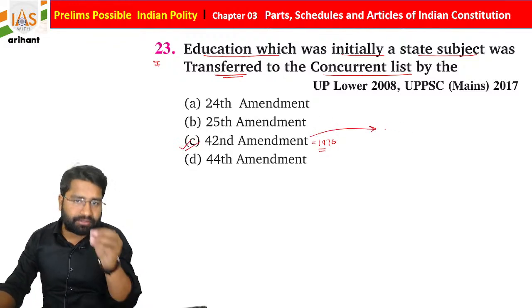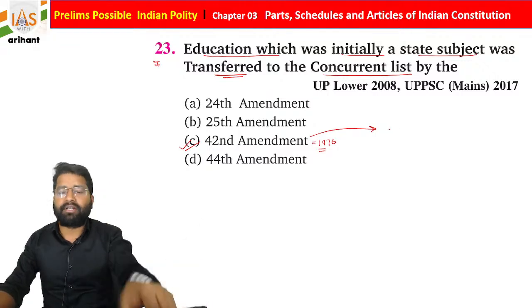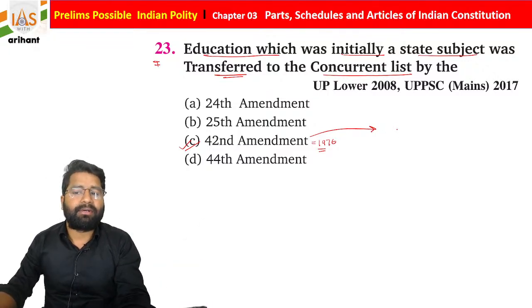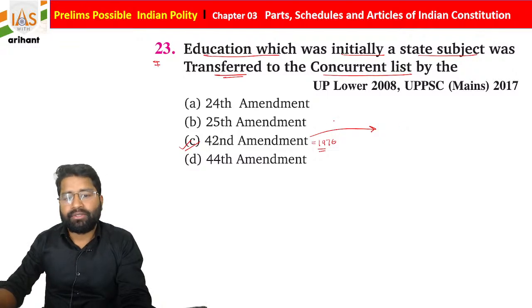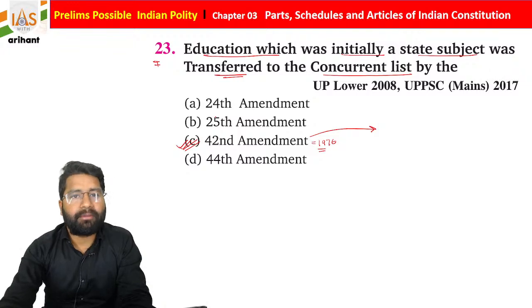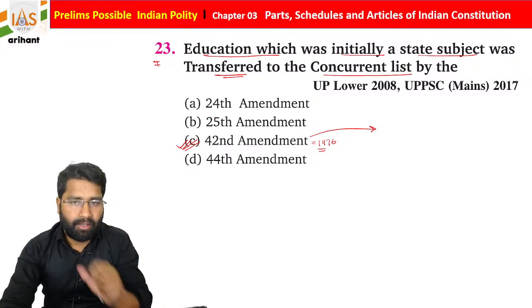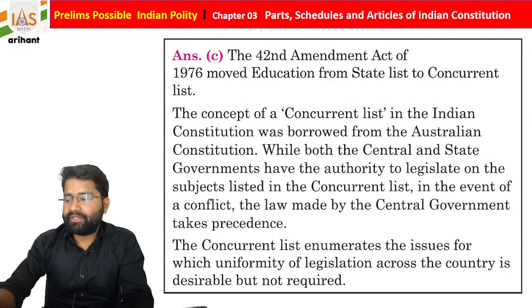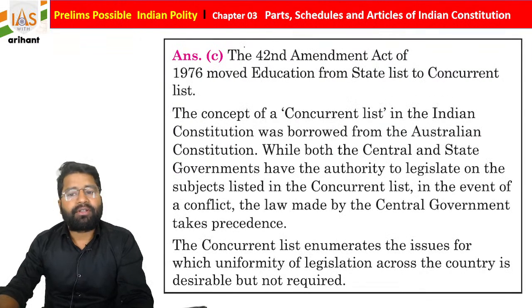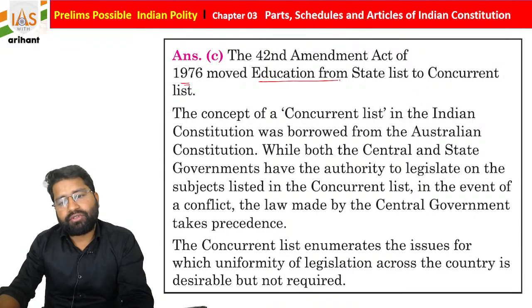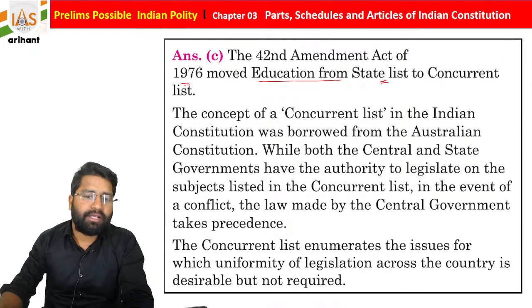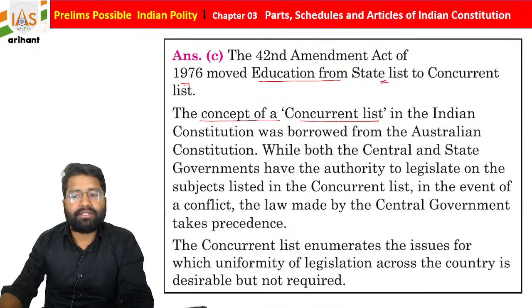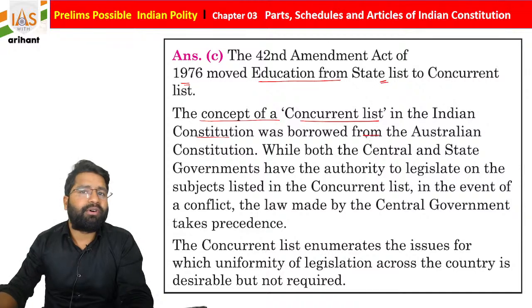At that time some provisions were shifted from the state list to the concurrent list, and education was also part of the same. It was done by the 42nd Constitutional Amendment Act of the Indian Constitution, students. Getting it? So we just added explanation also. The 42nd Constitutional Amendment Act of 1976 moved education from the state list to the concurrent list, and the concept of a concurrent list in the Indian Constitution was borrowed from Australia.